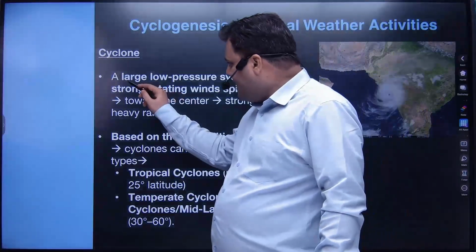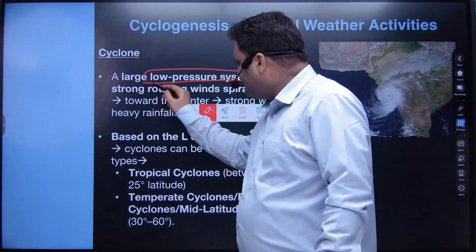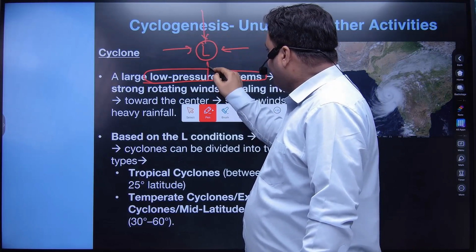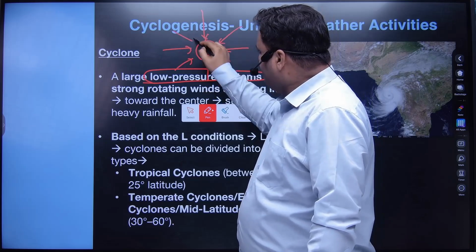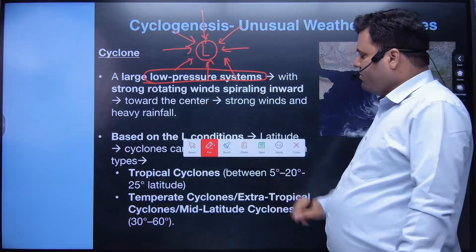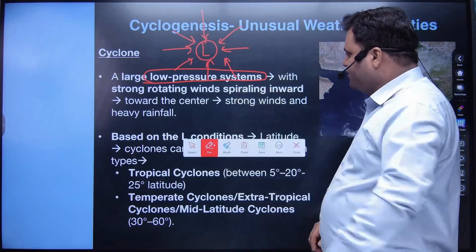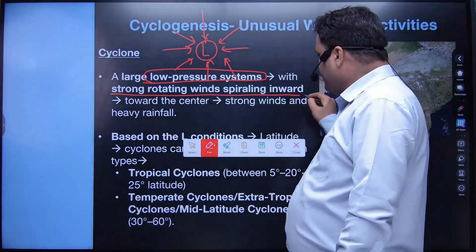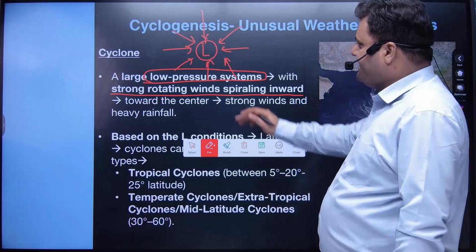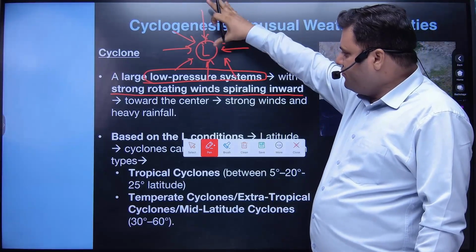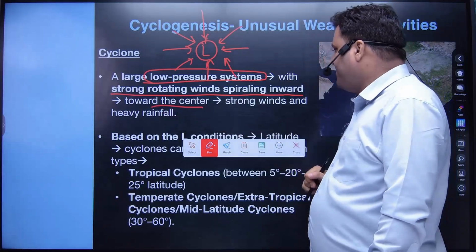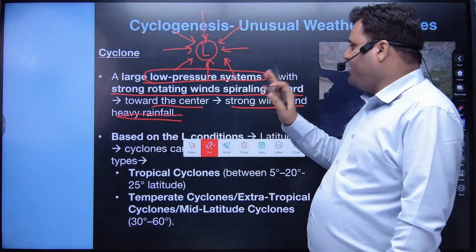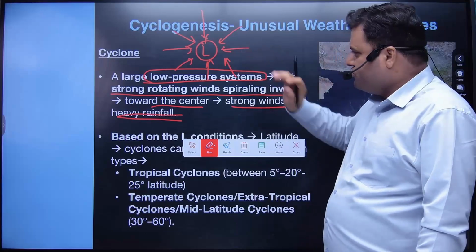So a cyclone is actually a large low pressure system. When I say low pressure system, I hope you have clarity: low pressure means this will be an area where winds will converge. Clear? Where winds will converge. And when these winds converge, the cyclone will be known as strong rotating, spiraling inwards wind. As we have a low pressure, these winds will move inward, towards the center, and strong winds and heavy rainfall would be there when it comes to the cyclone.